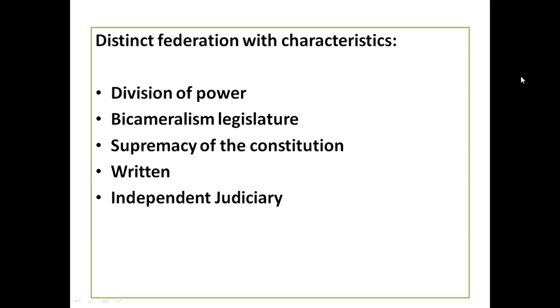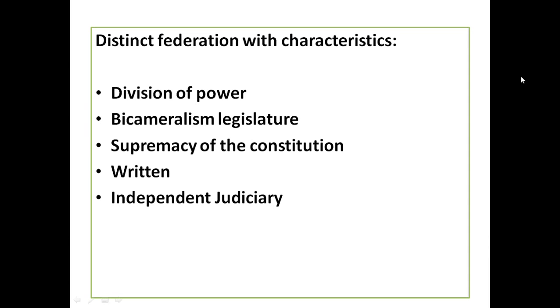And now let us discuss the distinct features of the federation. You know what? In a federation, division of power is there. The state has some power and the central has some power, and there is some power that the state and central share. That is division of powers. Next one is bicameral legislature. Bi means two. Bicameralism means there are two houses in the parliament, that is Lok Sabha and Rajya Sabha, and the same type of system, two houses, is there in the state legislature too.